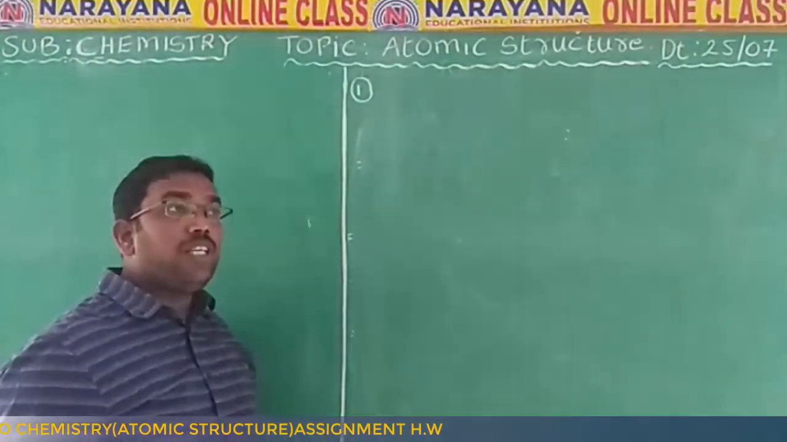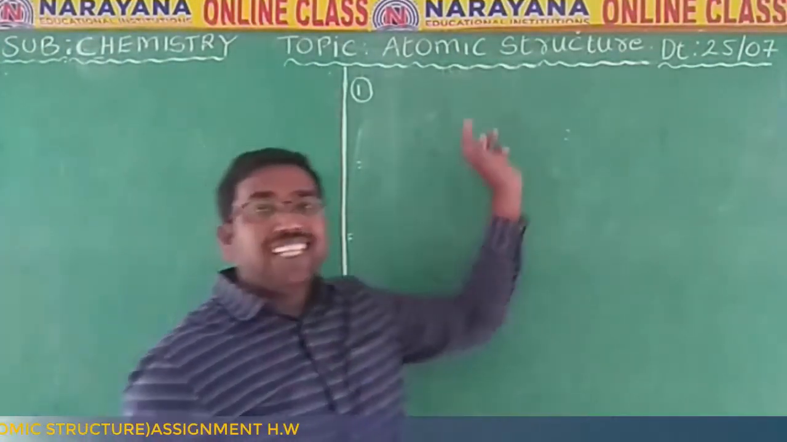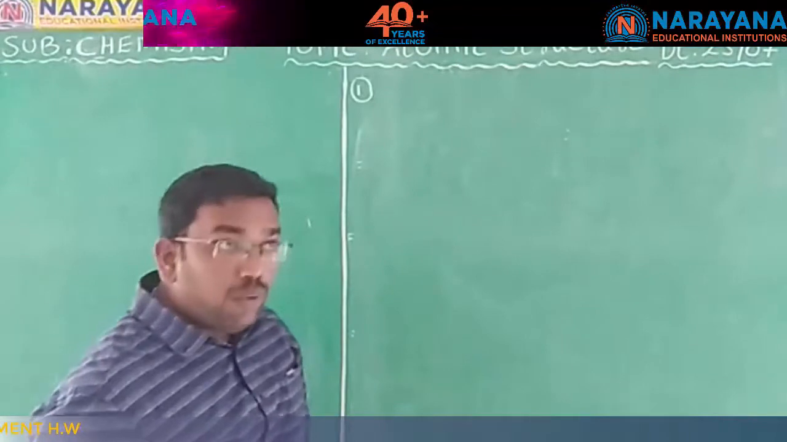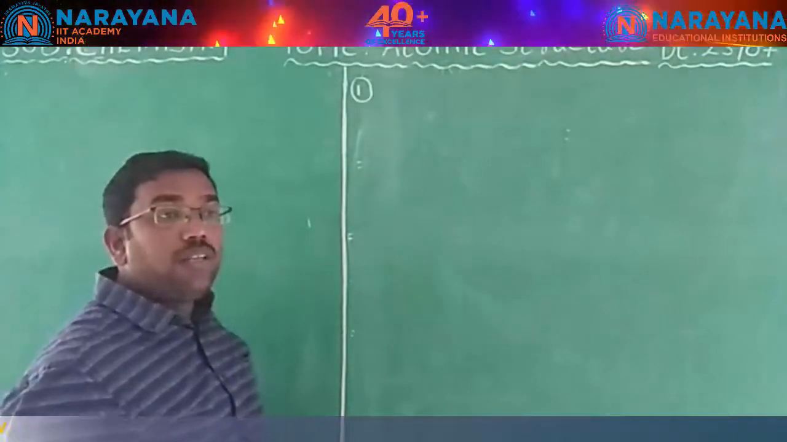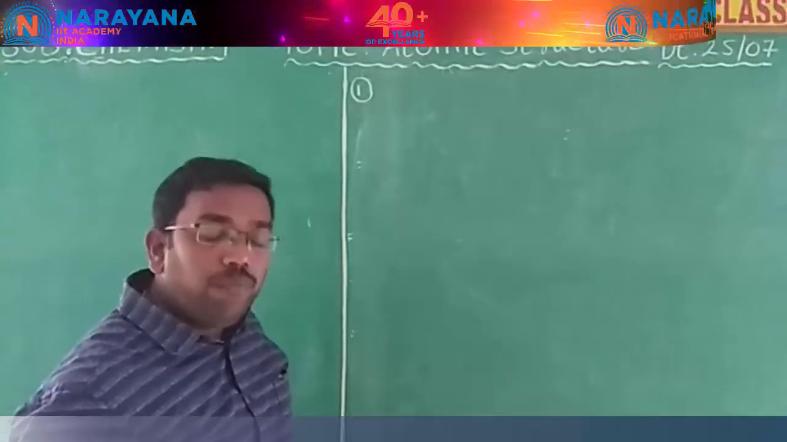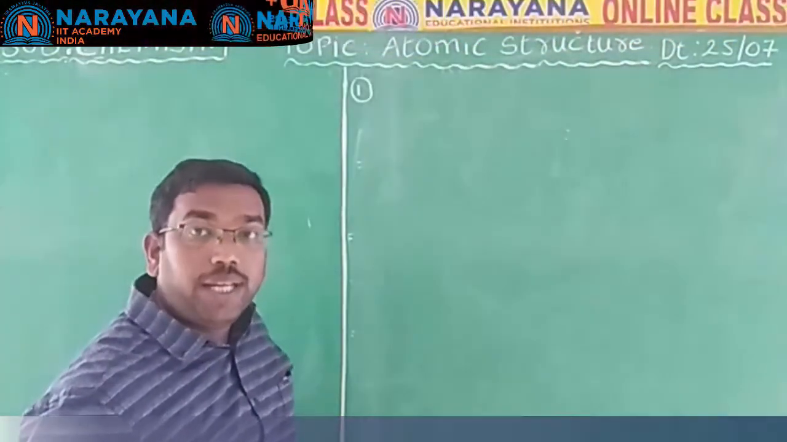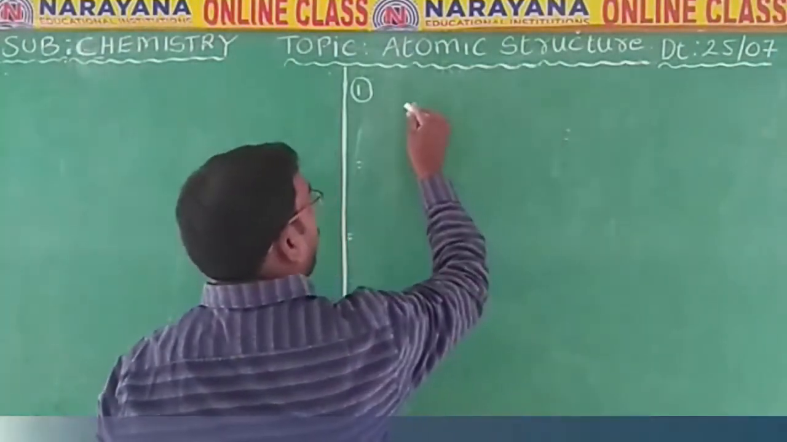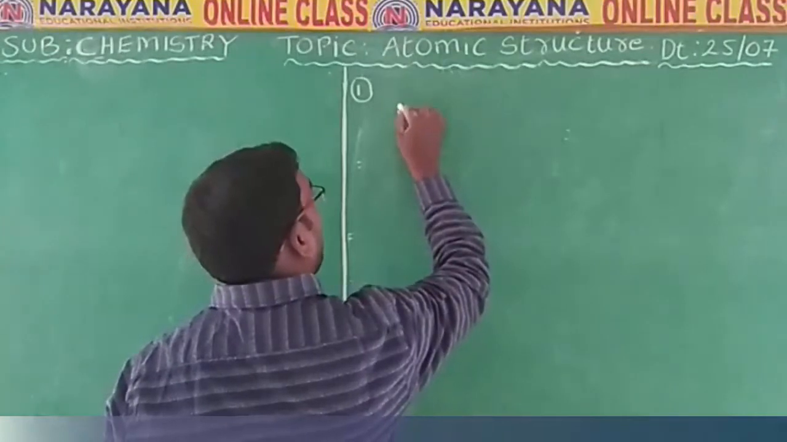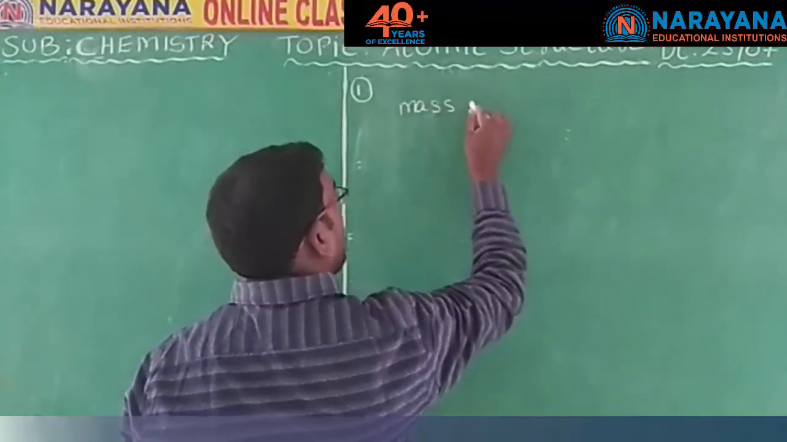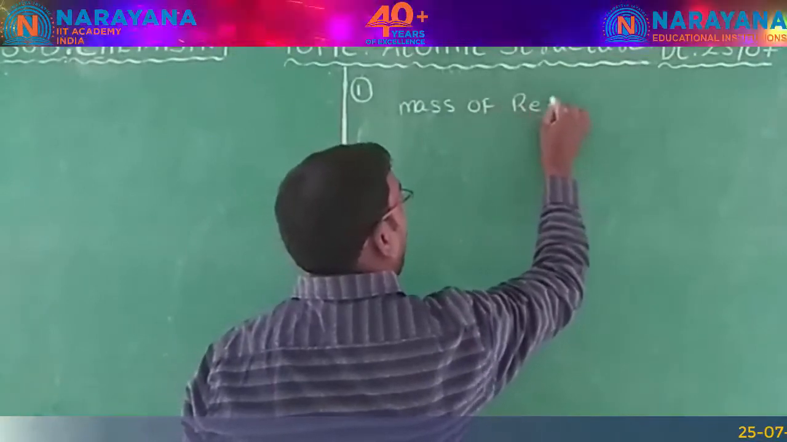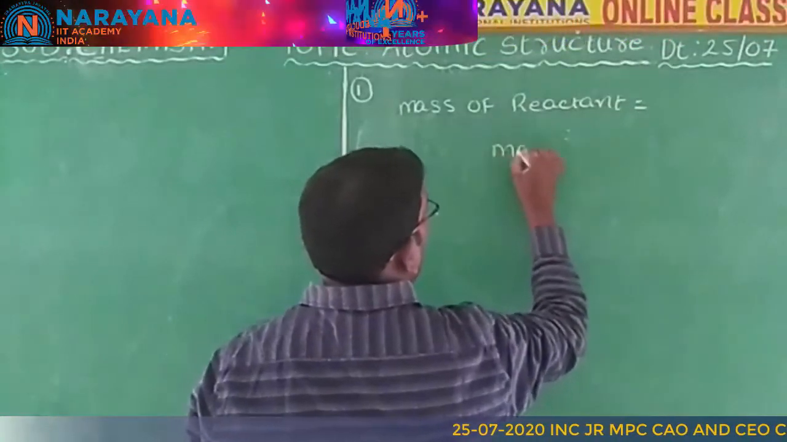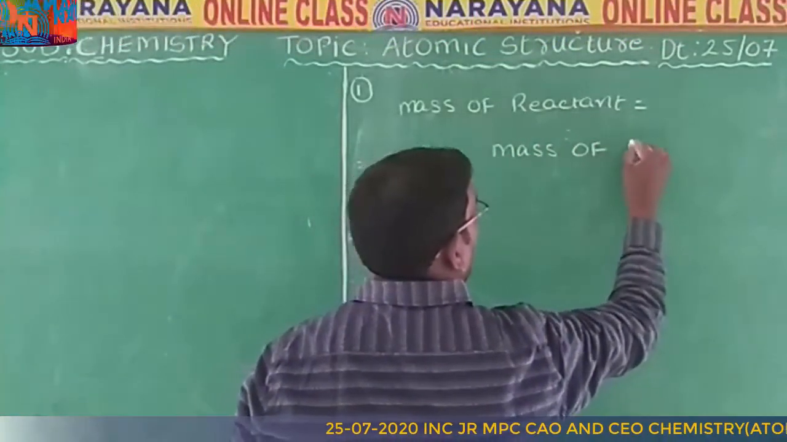Here, the law of conservation of mass means mass can neither be created nor be destroyed. That means, according to the law of conservation of mass, we can say that the mass of reactant is equal to the mass of product.